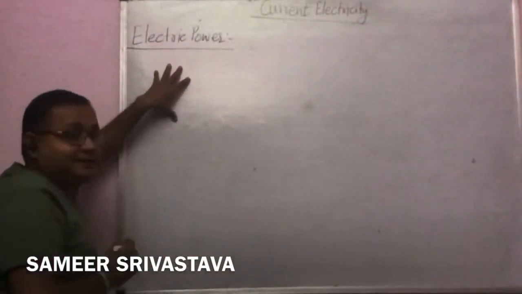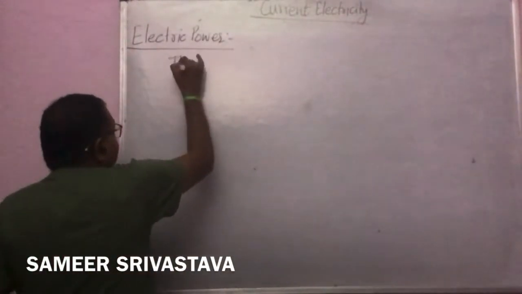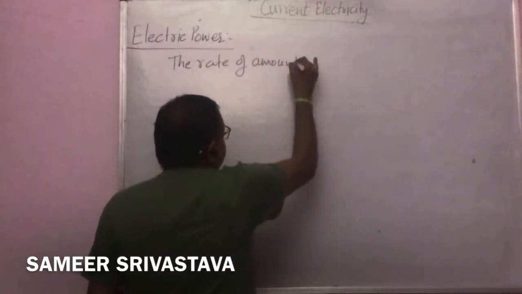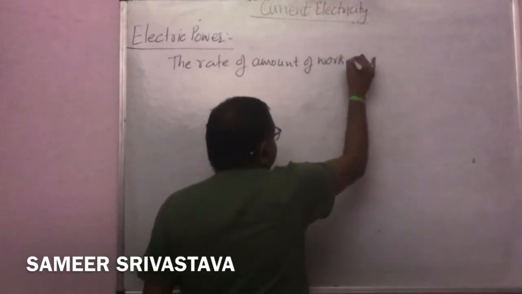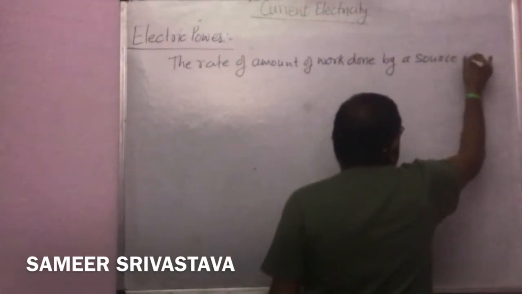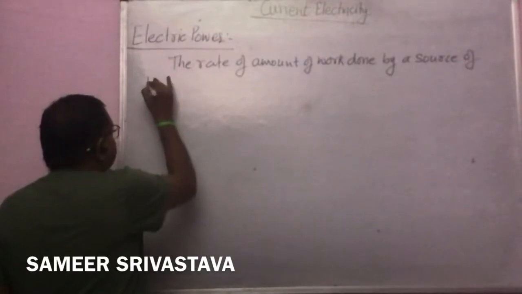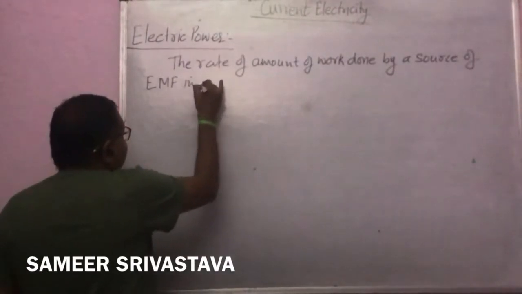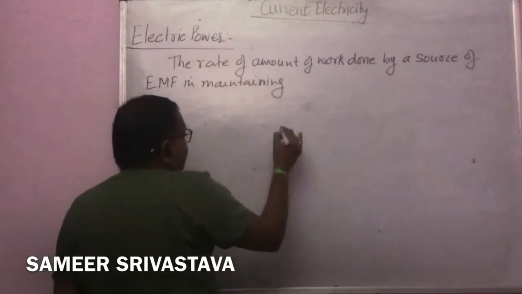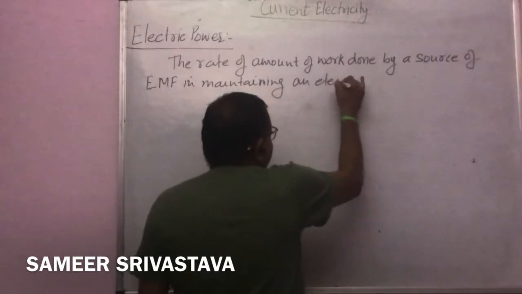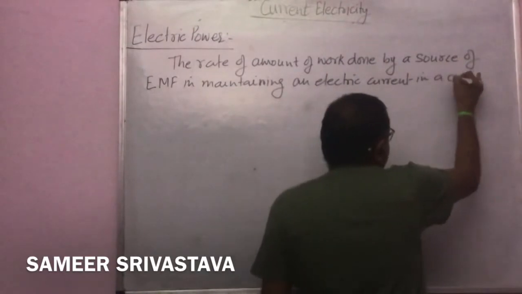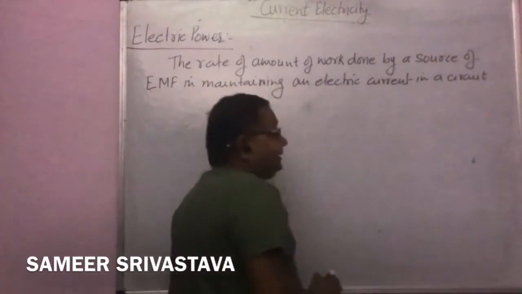So how can we define the electric power? The rate of amount of work done by a source of EMF in maintaining an electric current in a circuit is called electric power.